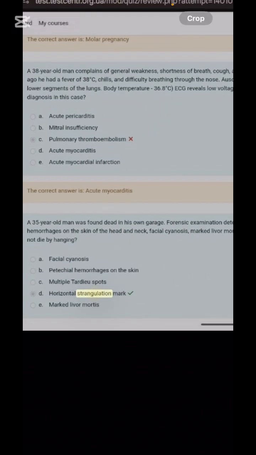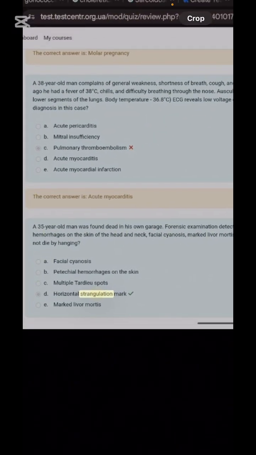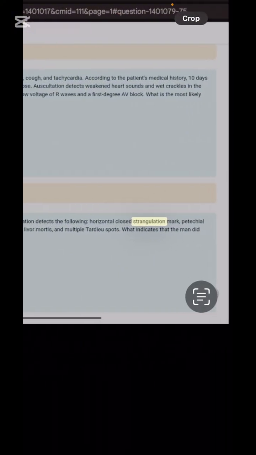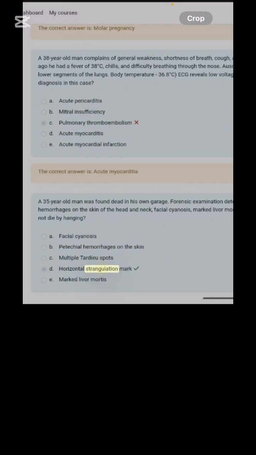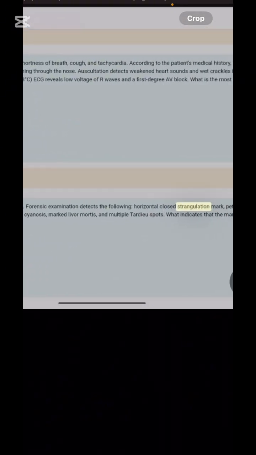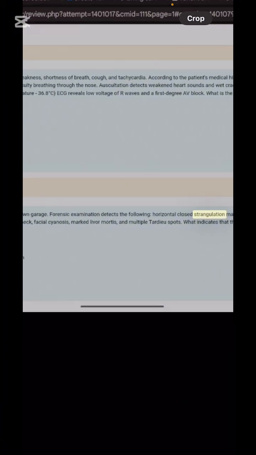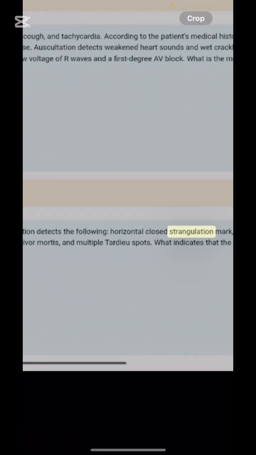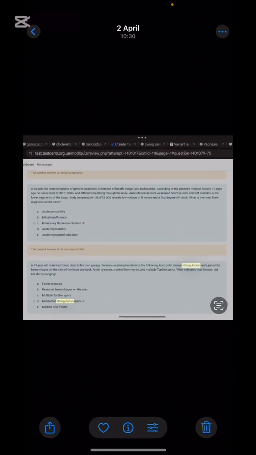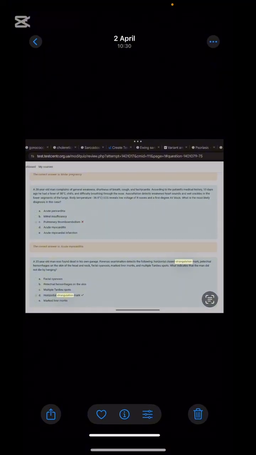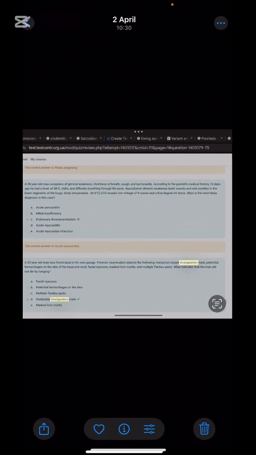This is what the patient shows. The patient was found dead in his own garage. Forensic examination detects a horizontal closed strangulation mark, petechial hemorrhages on the skin of the head and neck, facial cyanosis, marked livor mortis, and some spots they found. What indicates the man did not die by hanging? The horizontal strangulation mark given in the question is the answer, the main sign which indicates that the man did not die by hanging.